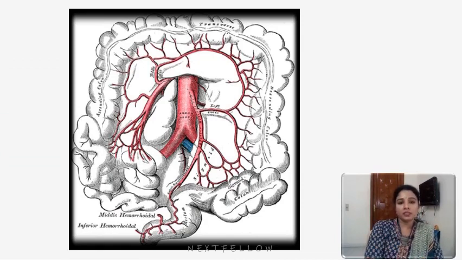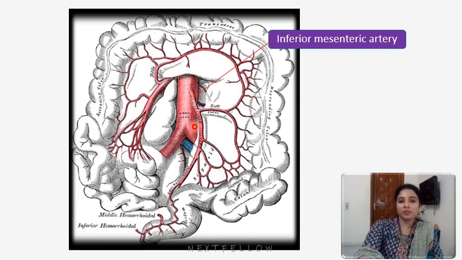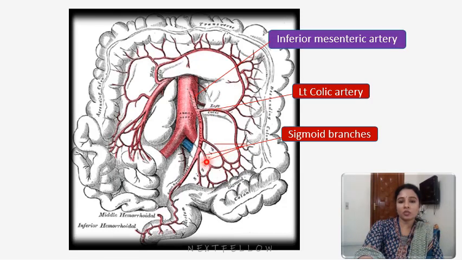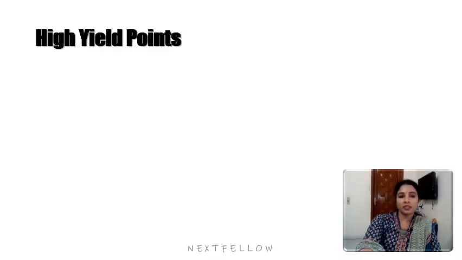Next one is the inferior mesenteric artery. We can see it arising from the abdominal aorta before its bifurcation at the level of L3, and the inferior mesenteric gives rise to the left colic artery. Then it gives rise to many branches called sigmoid branches, and it gives rise to the superior rectal artery, which supplies the rectum. So that was about the branches of the inferior mesenteric artery.